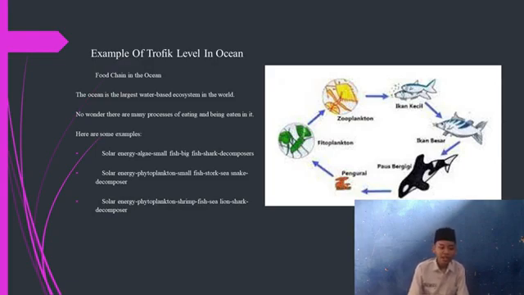Next, solar energy, phytoplankton, small fish, sea lion, and shark. And the last is decomposer. You can look in here, there is, for example, a fish picture. There is the plankton, and then there is small fish and big fish, and the last is decomposer.